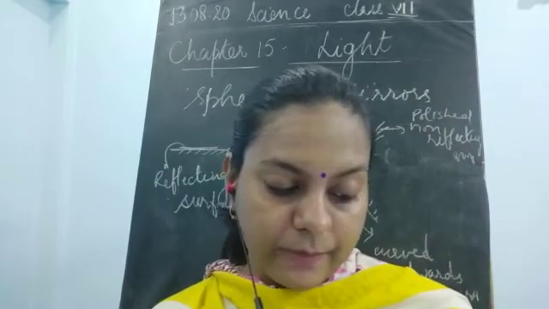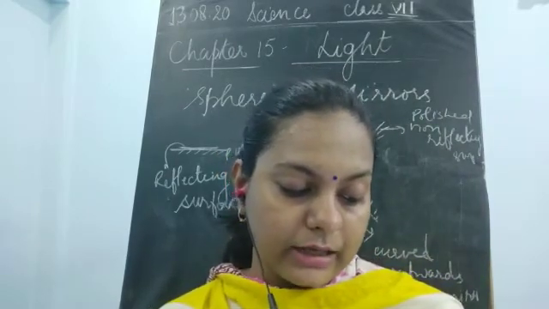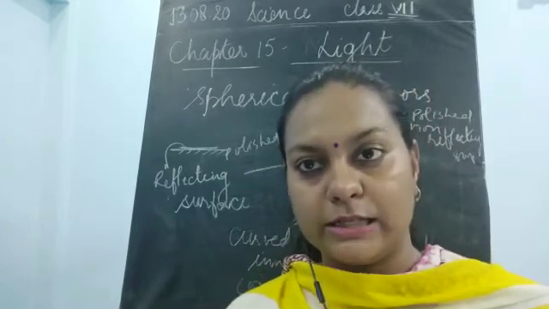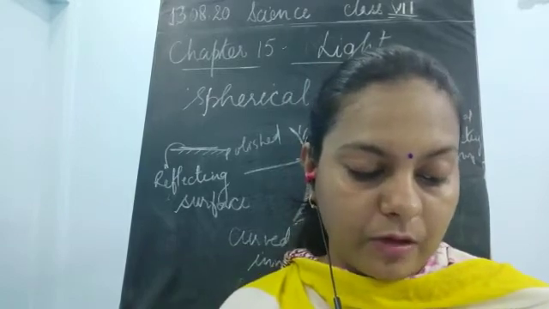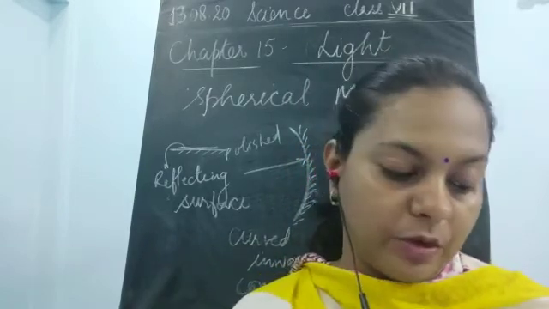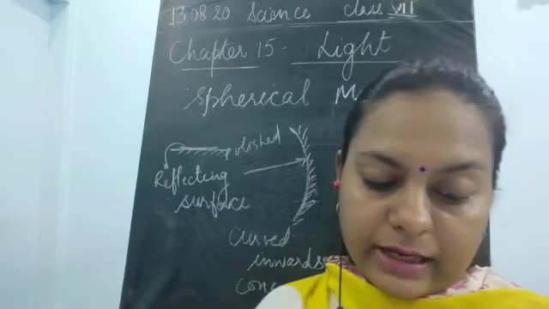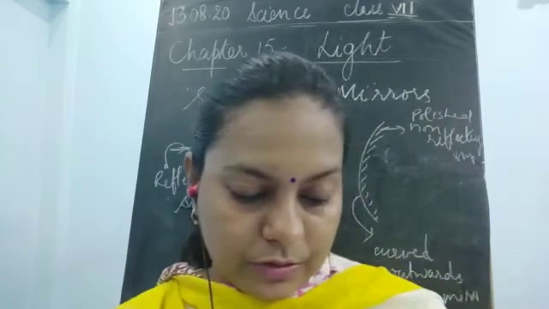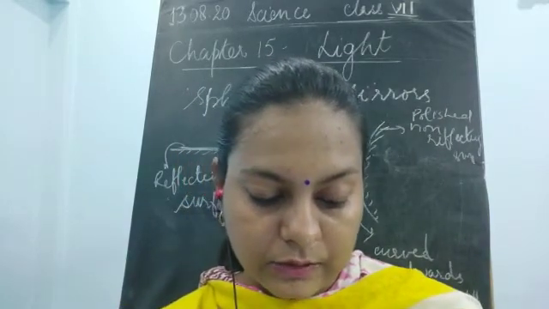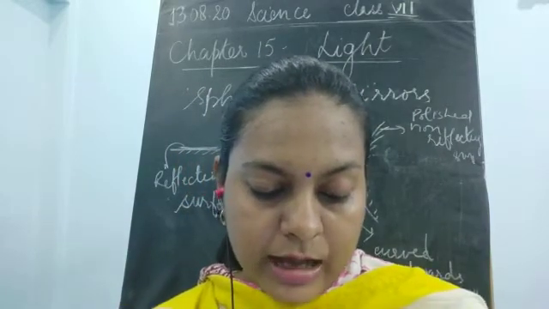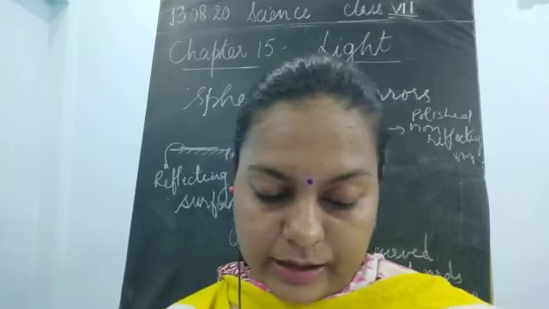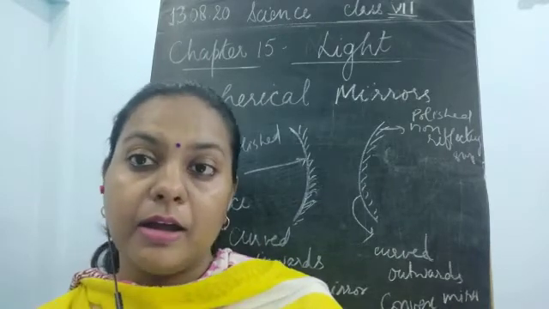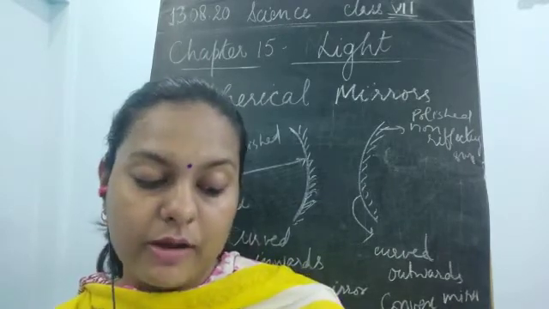The inner surface of the spoon acts like a concave mirror while the outer surface acts like a convex mirror. Now, we know that the image of an object formed by the plane mirror cannot be obtained on a screen. Let us investigate if it is true by using a concave mirror. Take a concave mirror and hold it facing the sun and get the light reflected by the mirror on a sheet of paper. Now adjust the distance of the paper till you get a sharp spot.